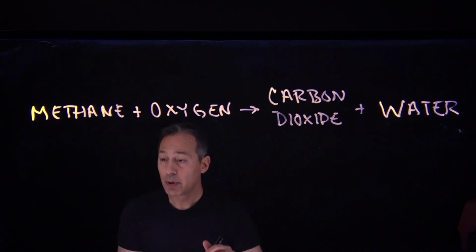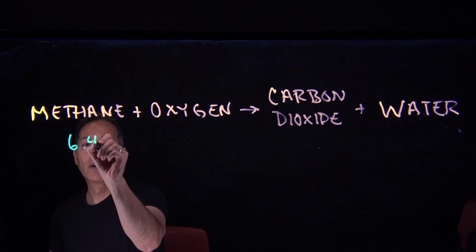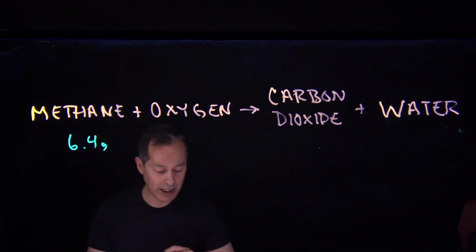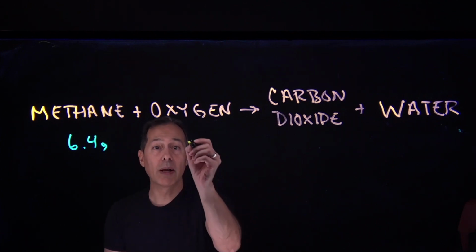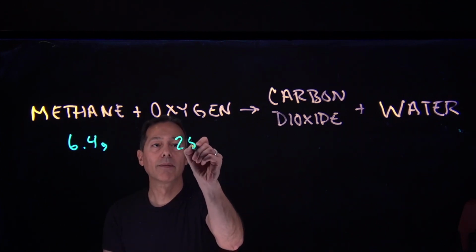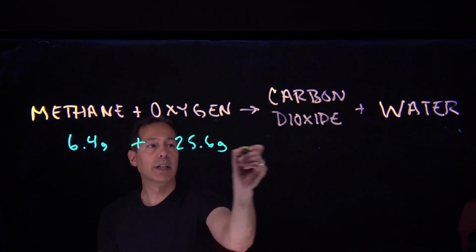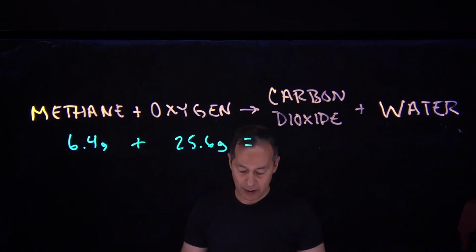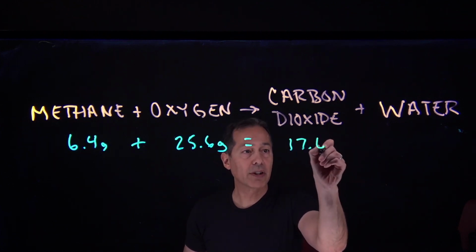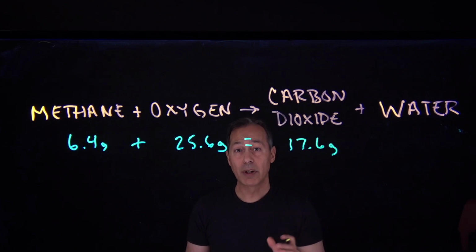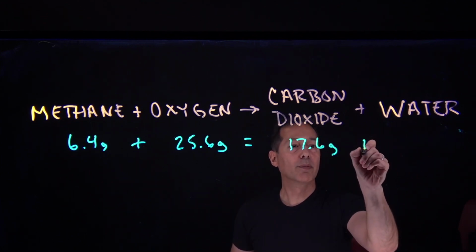So for example here, if I have 6.4 grams of methane, and it completely reacts with 25.6 grams of oxygen, like this, and let's just say it produces 17.6 grams of carbon dioxide, well then how much water here is produced?